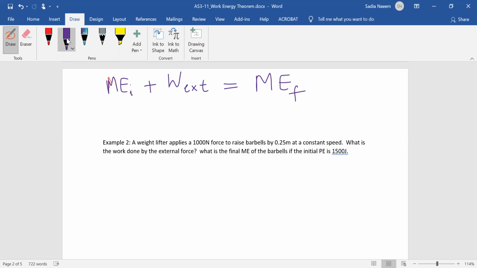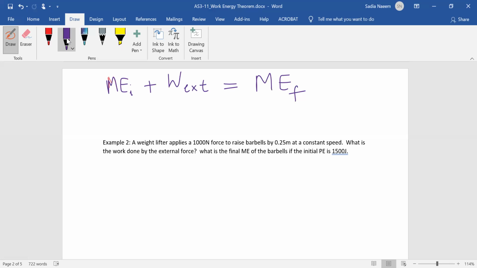So if there's no external force, for example in a problem like the roller coaster problem, where gravity was internal because gravity is part of the mechanical energy there in the form of potential energy. But if there's an external force, such as friction, or some outside force such as an applied force, and there's no such force, then the mechanical energy does not change.